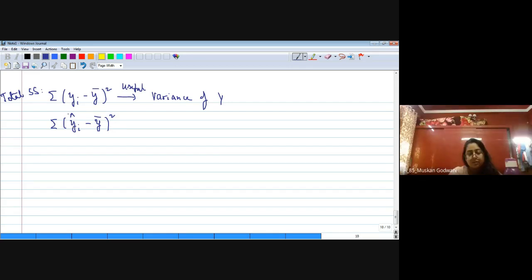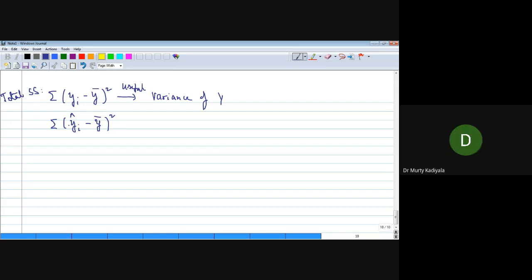And y hat will be known when we know the regression model. Therefore, I refer to this one from now onwards as the regression sum of squares, because this sum of squares is based on the regression line. Is that right? Yes, sir.